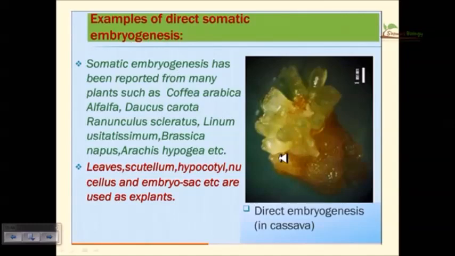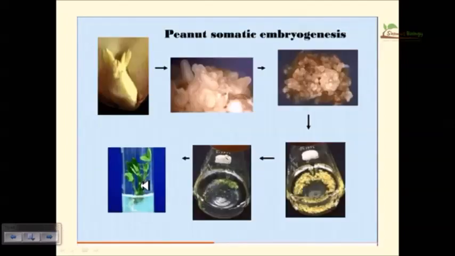Now, somatic embryogenesis has been reported in many plants such as coffee arabica, alfalfa, Daucus carota, and many other types of plants. Now you can see leaves, hypocotyl, nucellus, and embryo sac, etc., can be utilized as explants. So leaf can be utilized, so it's easier to handle. Hypocotyls can be utilized, and also embryo sacs can be utilized in this case. Okay. So this is the direct embryogenesis seen in the case of cassava, as you can see.